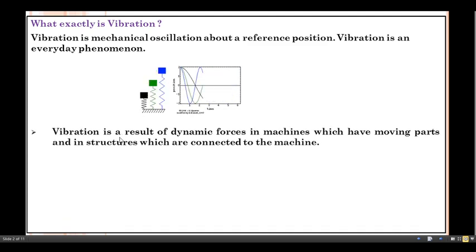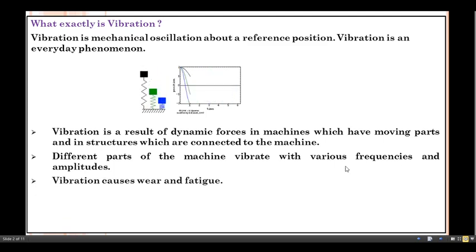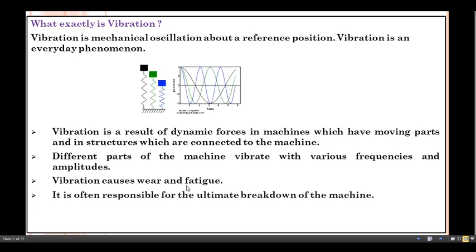So vibration is a result of dynamic forces in machines which have moving parts and in structures which are connected to the machine. Different parts of the machine vibrate with various frequencies and amplitudes. Vibration causes wear and fatigue. It is often responsible for the ultimate breakdown of the machine.